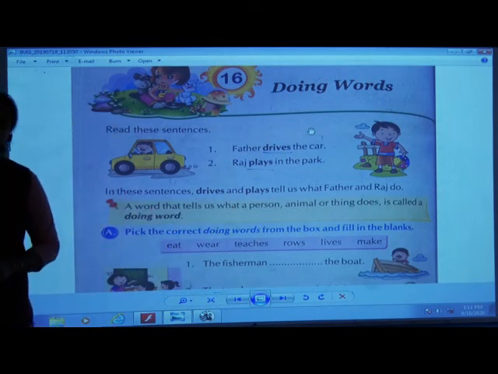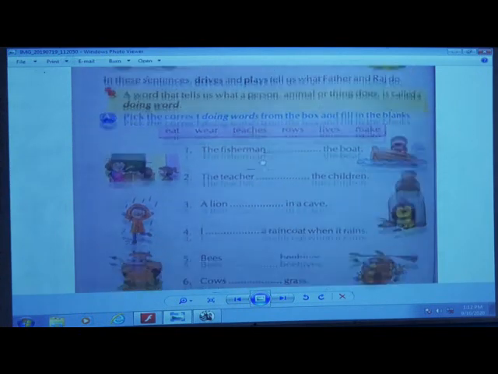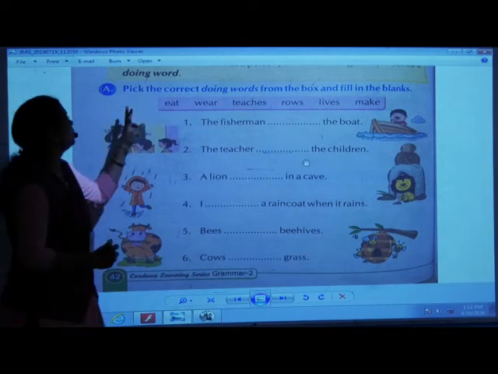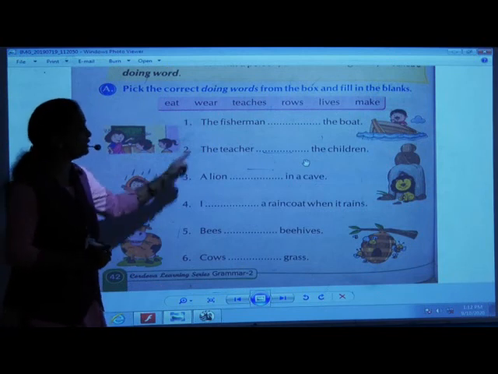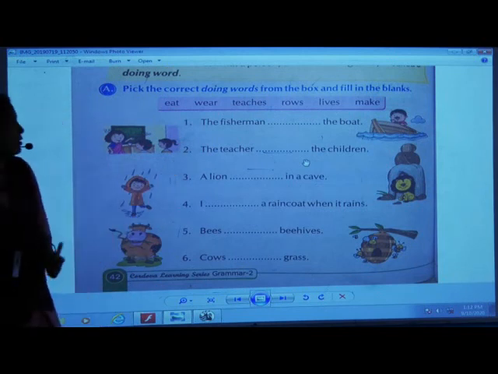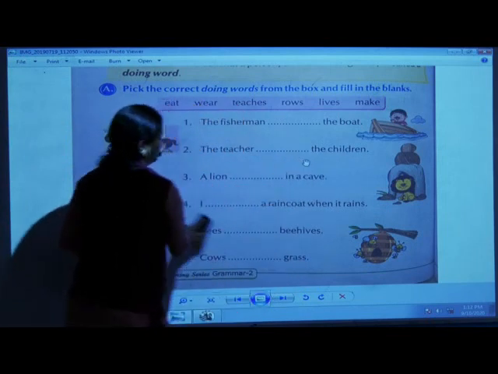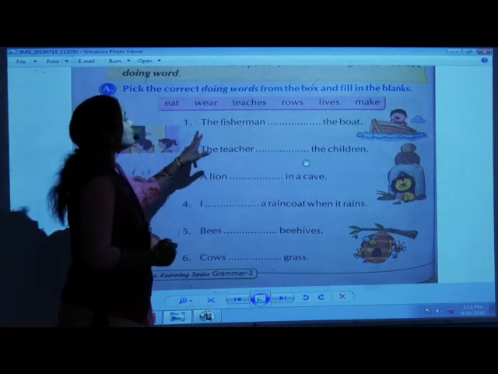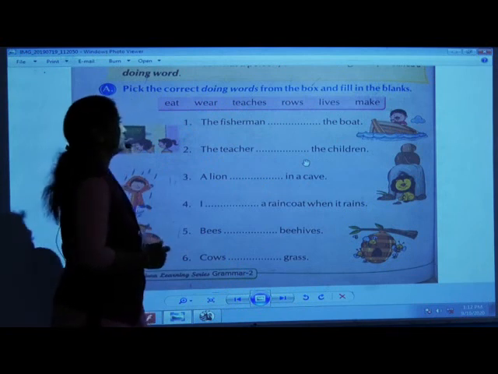Now shall we start with the exercise children? Now here you have to pick the correct doing words from the box and fill in these blanks. The first sentence, the fisherman dashed the boat.